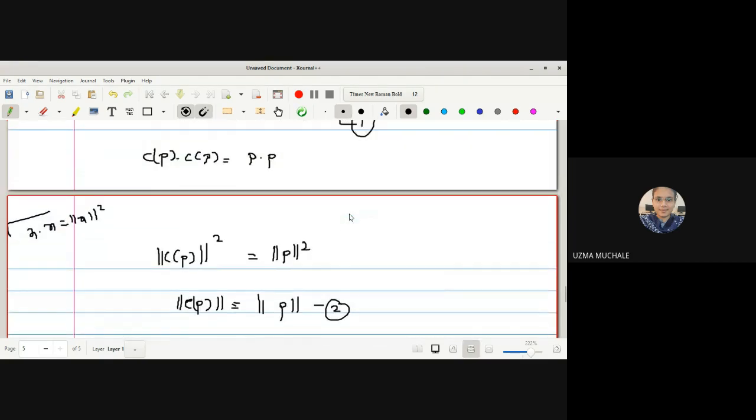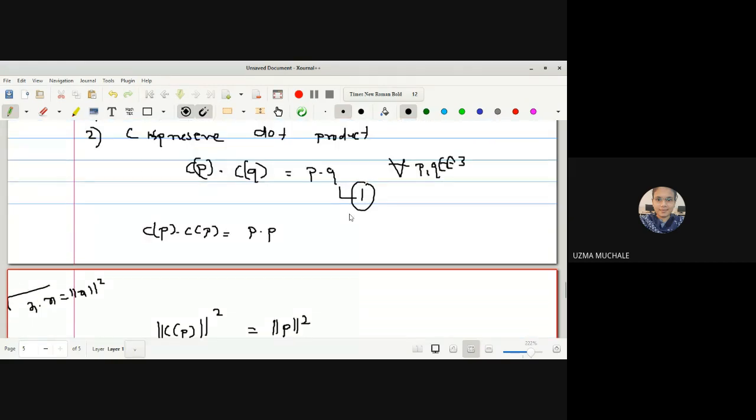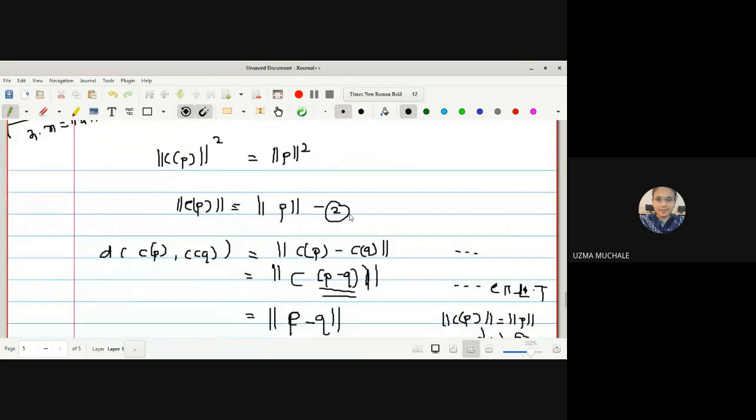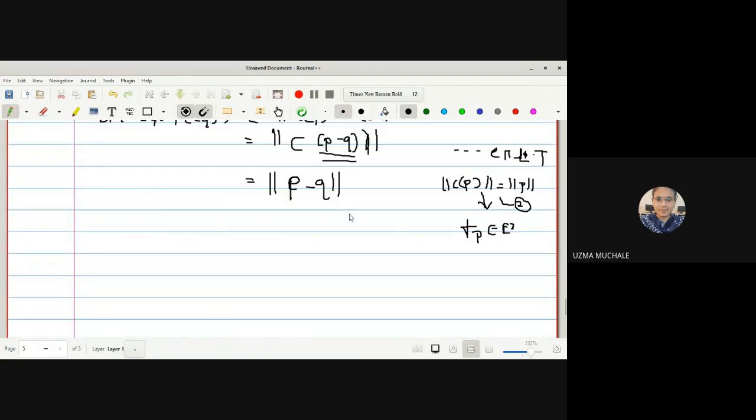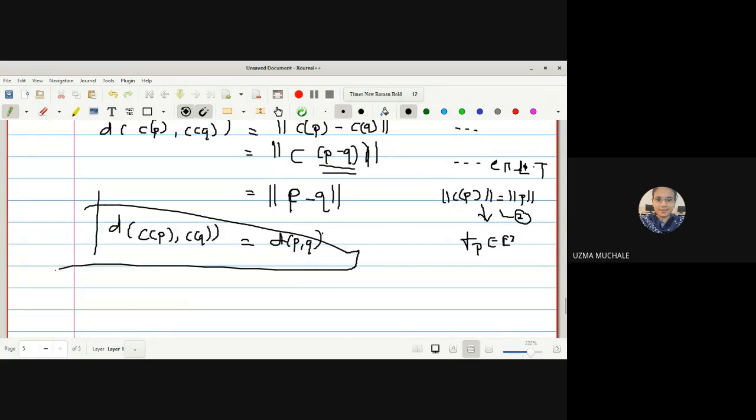We have just proved it: instead of Cp dot Cq, we took two identical points and wrote CP dot CP is equal to P dot P. Then we used the definition of norm and got equation 2, and hence now we get the result. What is norm of P minus Q? It is the distance between P and Q. So we started from the distance between CP and CQ and we got the distance between P and Q. And hence we can say that C is an isometry.